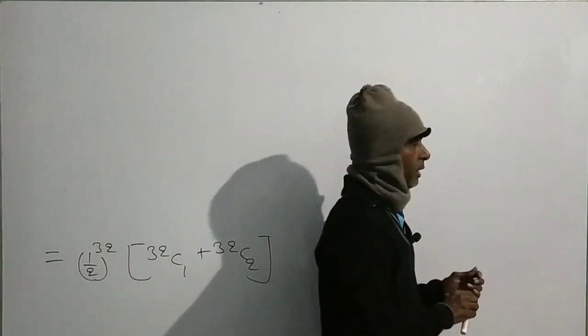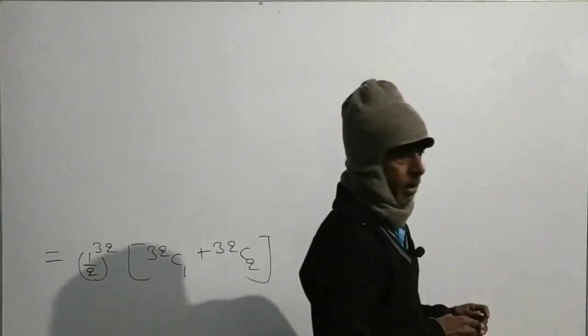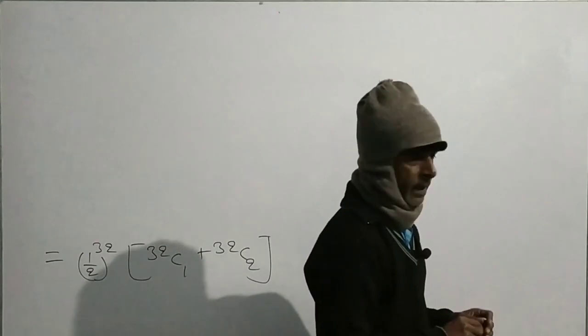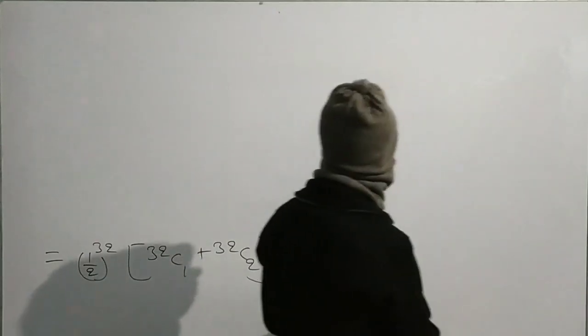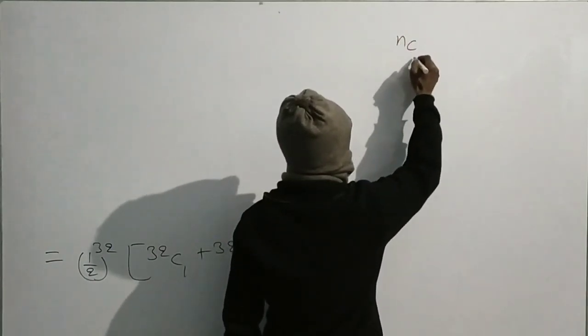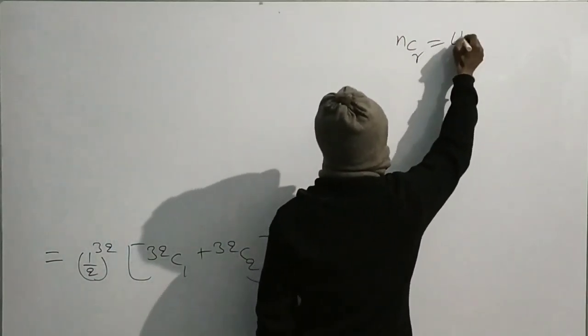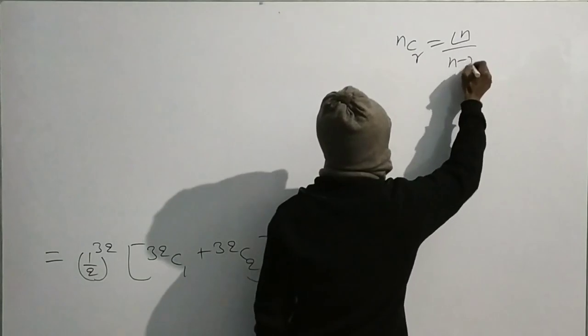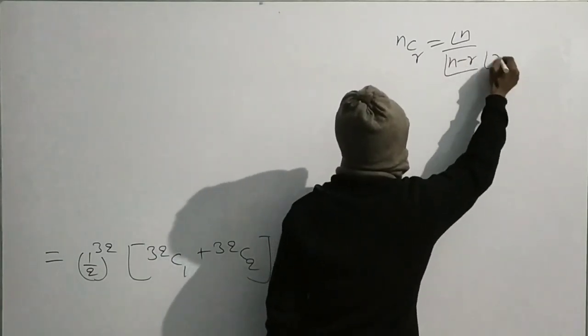We know the formula for nCr, that is given in the 11th class book. nCr is equal to factorial n by factorial n minus r times factorial r.